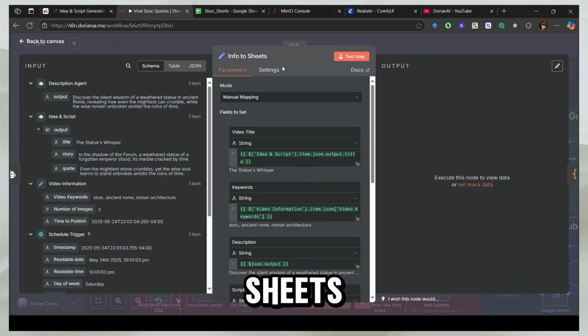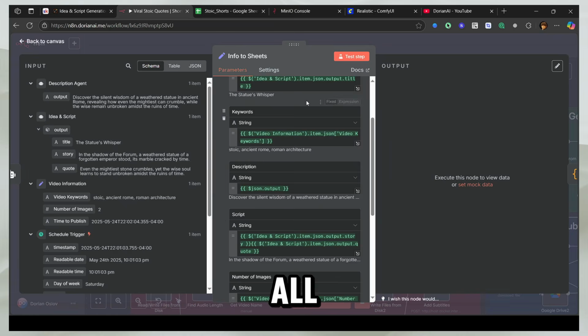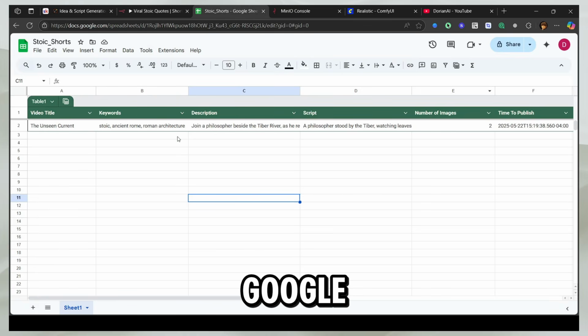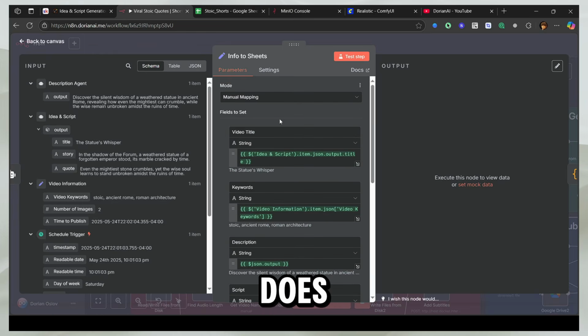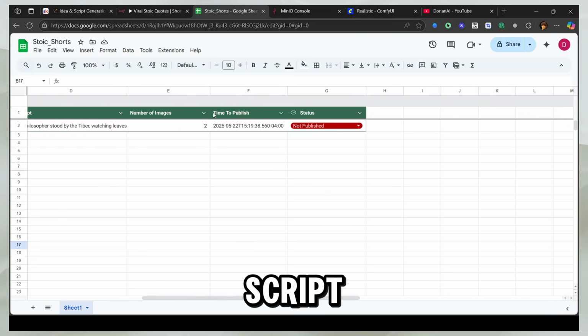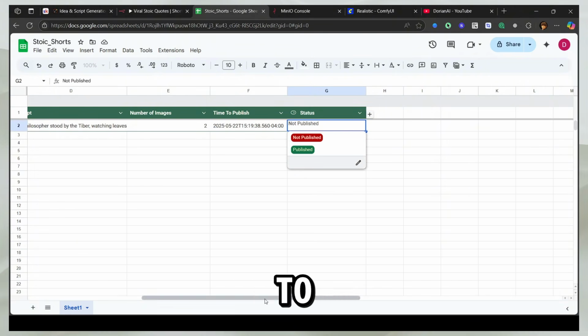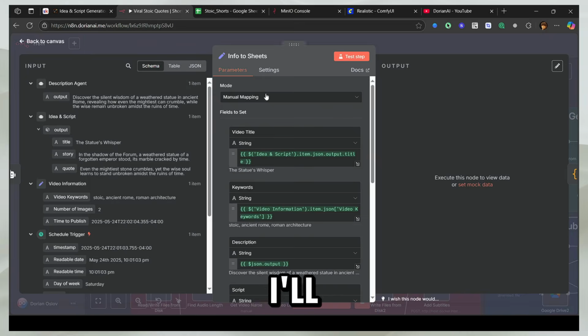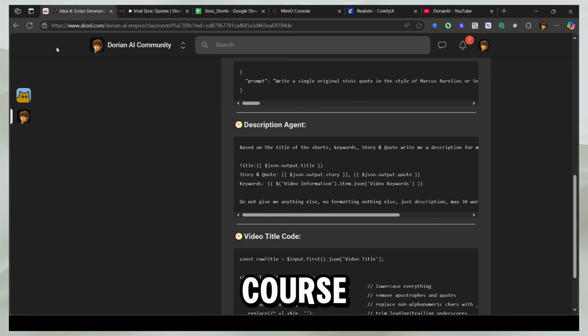Now we have the info to sheets. What this does is it stores all our information in this Google Sheets. So what this node does is it maps all the information we have and takes it to a Google Sheet so we can track what's going on. So it has the video title, keywords, description, script, number of images, time to publish, and the status. And when you publish it, we change it to published. And you can also add tracking and stuff, which I'll teach you later in a different course in the community.